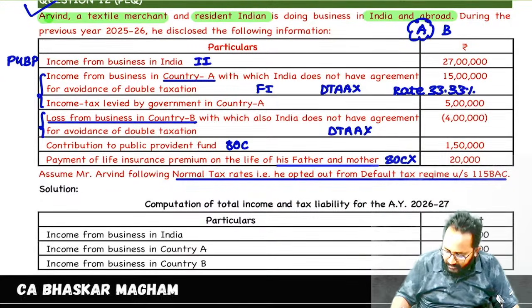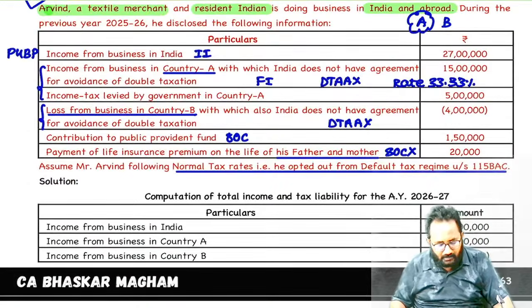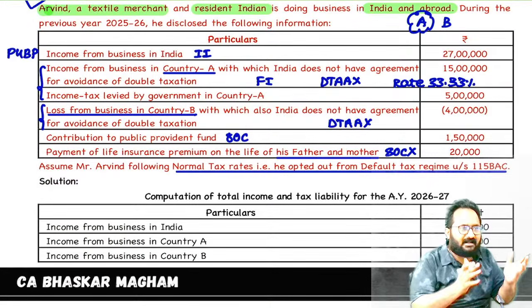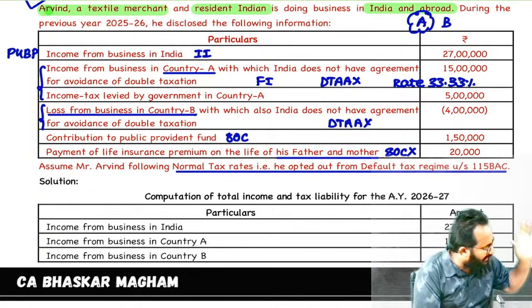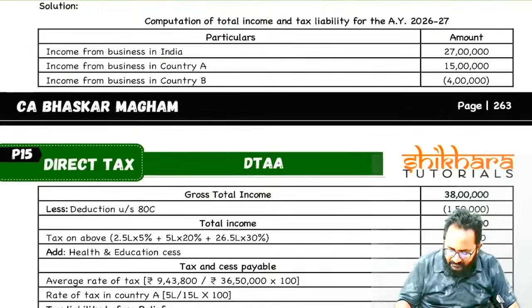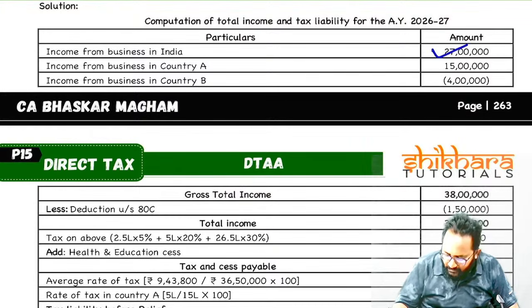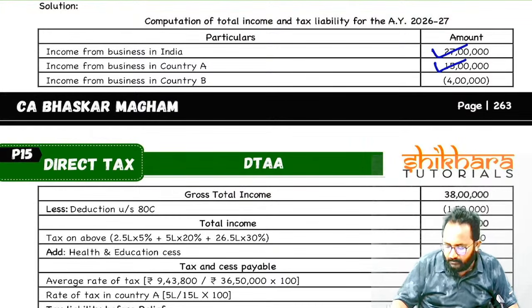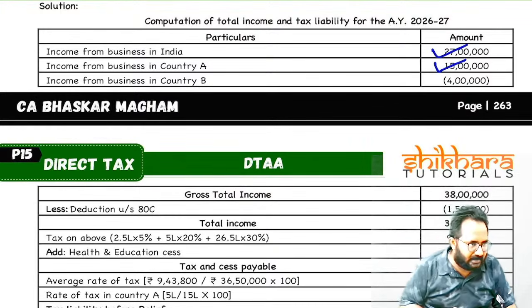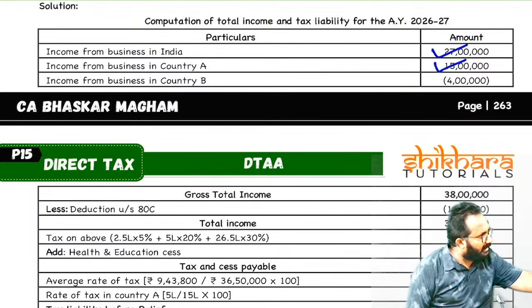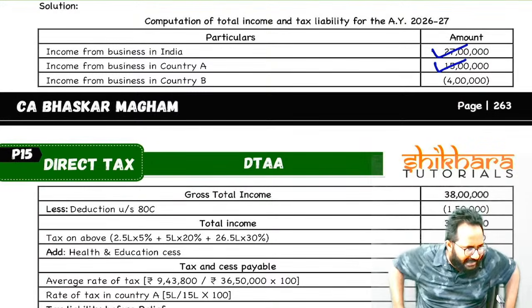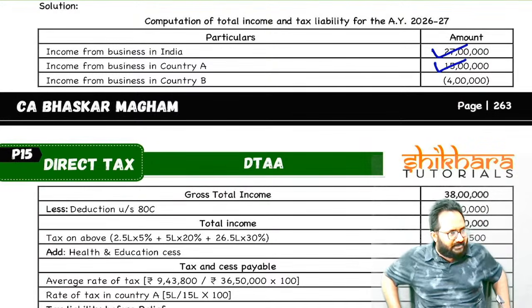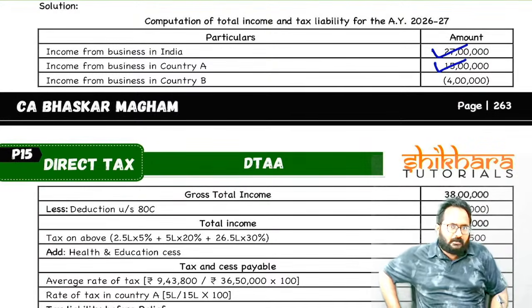Next, we have to calculate relief. Normally here country wise relief is not required; only one country related relief we have to calculate. Please tell me, India business income, country A business income, and another country's business loss. Remember, foreign country business loss also we can set off, no problem. In the set off and carry forward chapter, we already discussed.